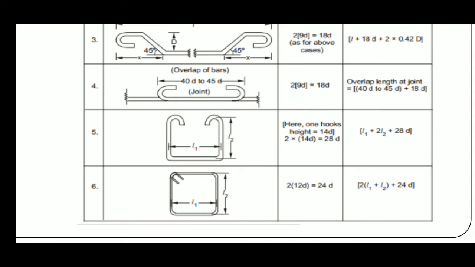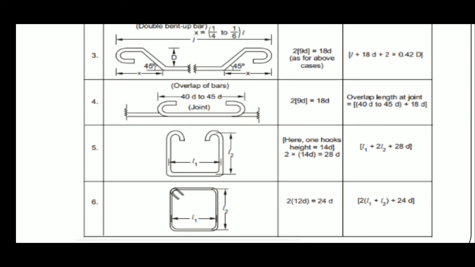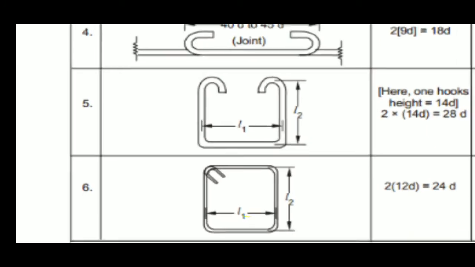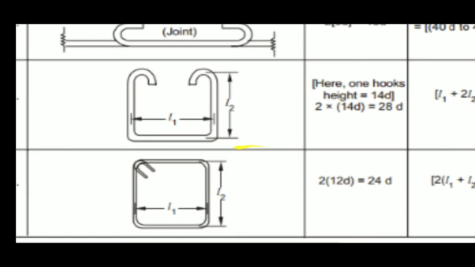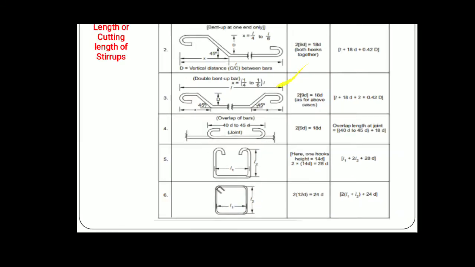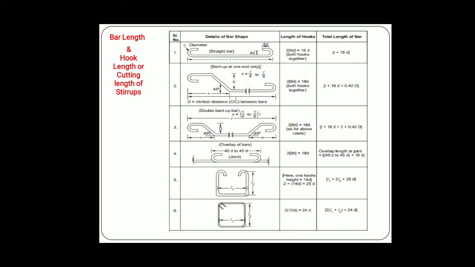Then, in a column, the hook length is equal to 12D on one side, and there are 2 hooks, so 12D into 2 is 24D. The total length is equal to 2L1, because here is L1 at the top and L1 at the bottom, on both sides. Then the total length is equal to 2 into L1 plus L2 plus 24D. So this is how to calculate the total length of a bar.